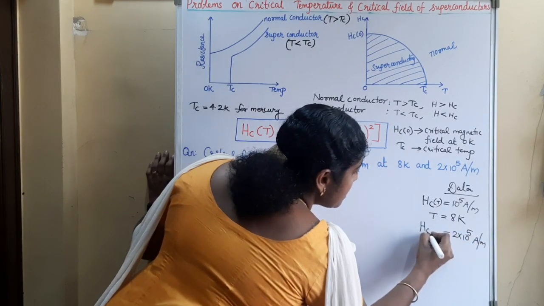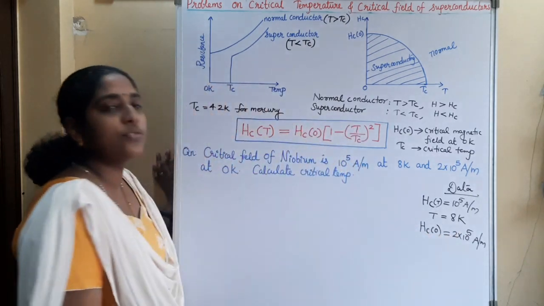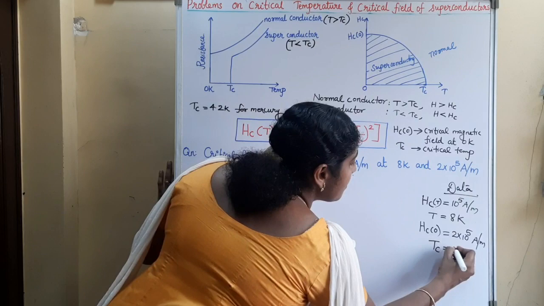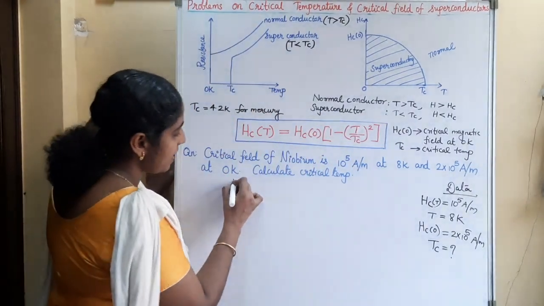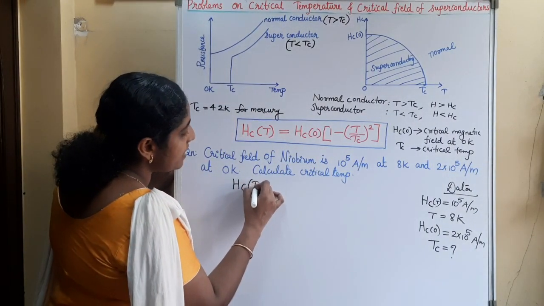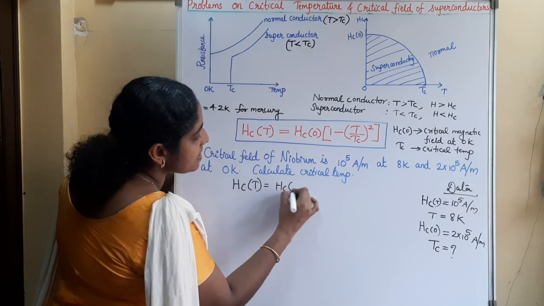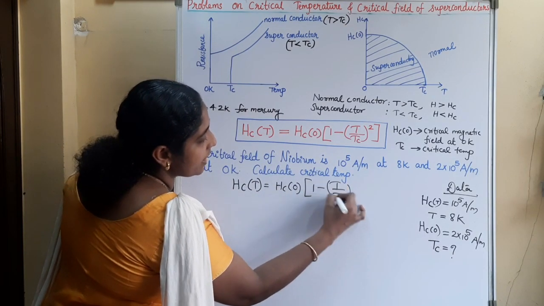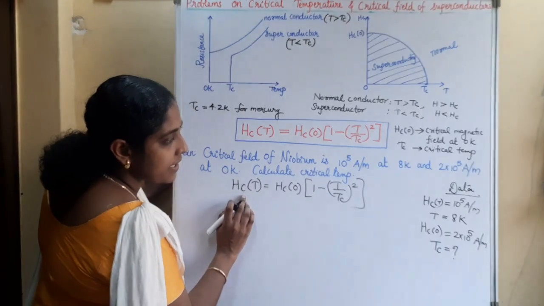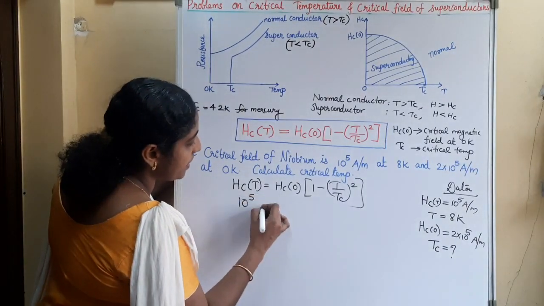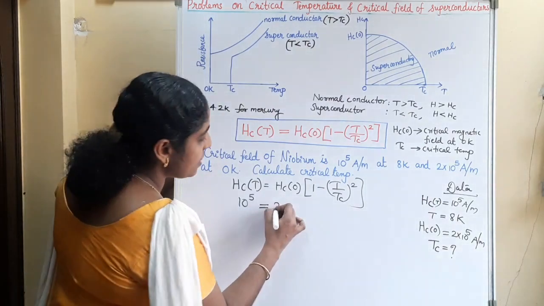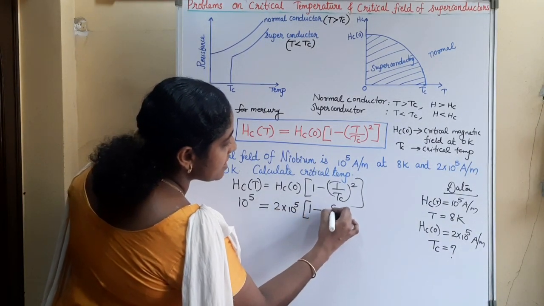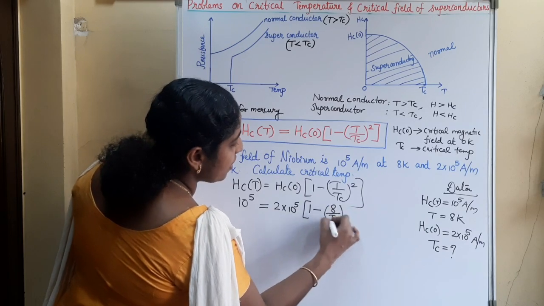That is, HC0 is equal to 2 into 10 raised to 5 ampere per meter. Calculate the critical temperature. So we can apply the general formula. HCT is equal to HC0 into 1 minus (T by Tc) square. Then HCT is 10 raised to 5 ampere per meter equal to HC0, which is 2 into 10 raised to 5, into 1 minus (T, which is 8, by Tc) square.